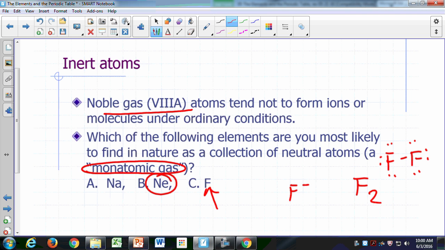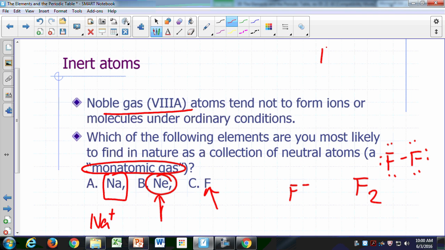Okay, sodium. If you look at sodium, what is that? That's a metallic element, group 1A, alkali metal. So you should know it has a tendency to form +1. Now you can have a collection of just neutral sodium atoms. That would be sodium atoms being held together by a metallic bond. But if you want a monatomic gas, then you need a noble gas, neon.